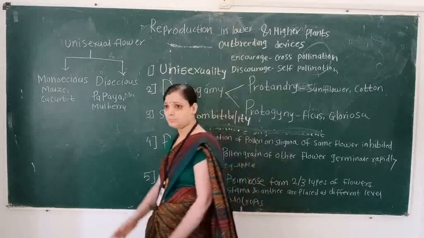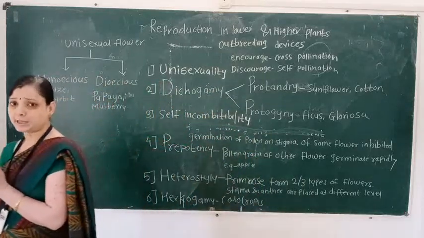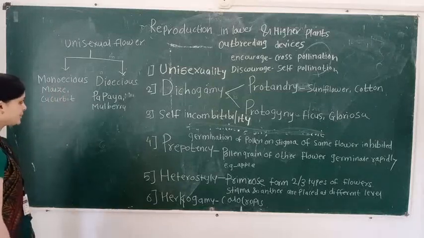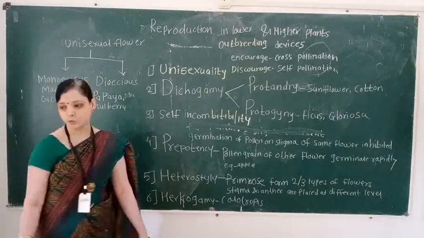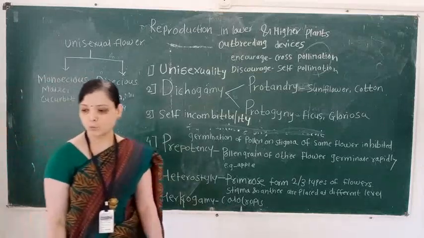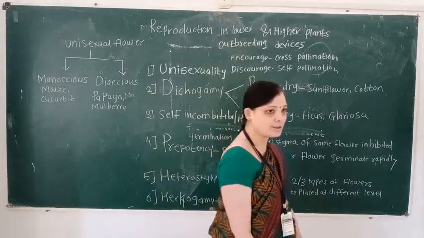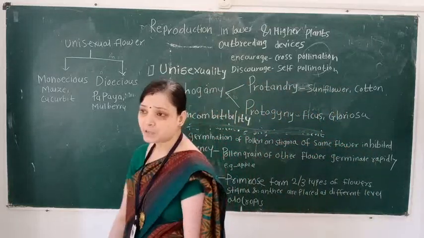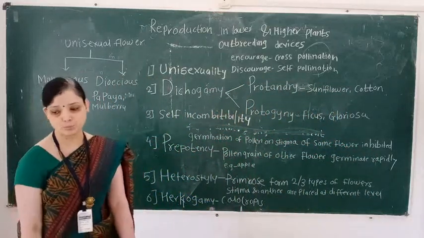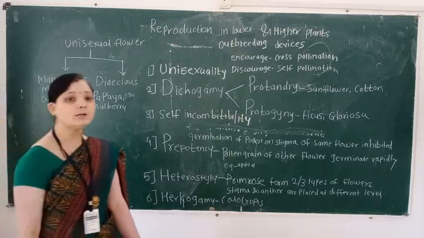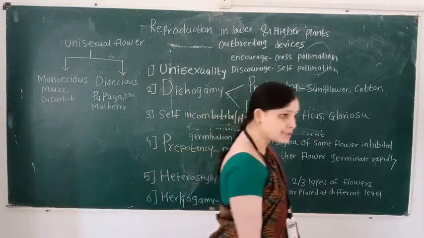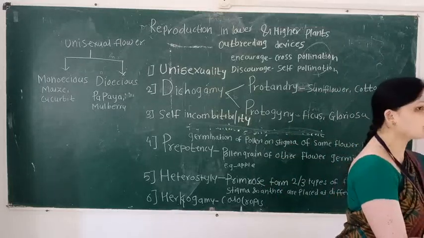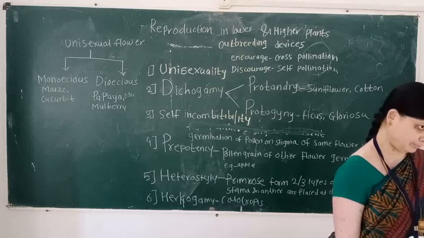In unisexual flowers, there are two types: first, monoecious, and second, dioecious. What is the meaning of monoecious? Monoecious means one plant bears male flowers and separate female flowers.